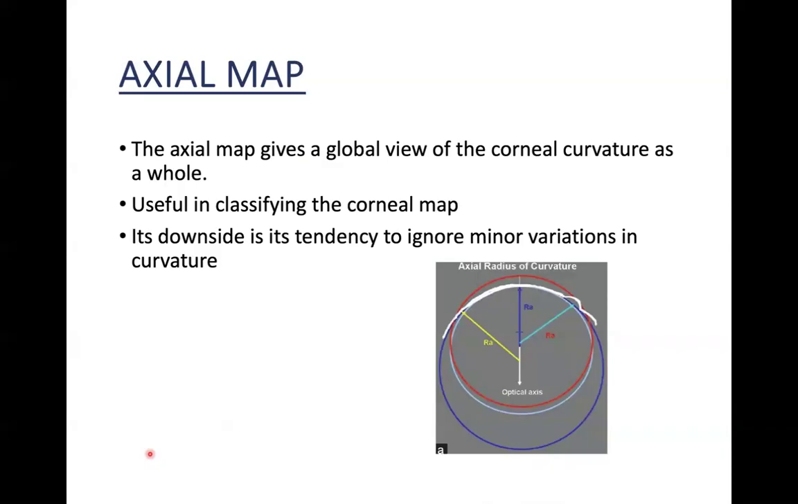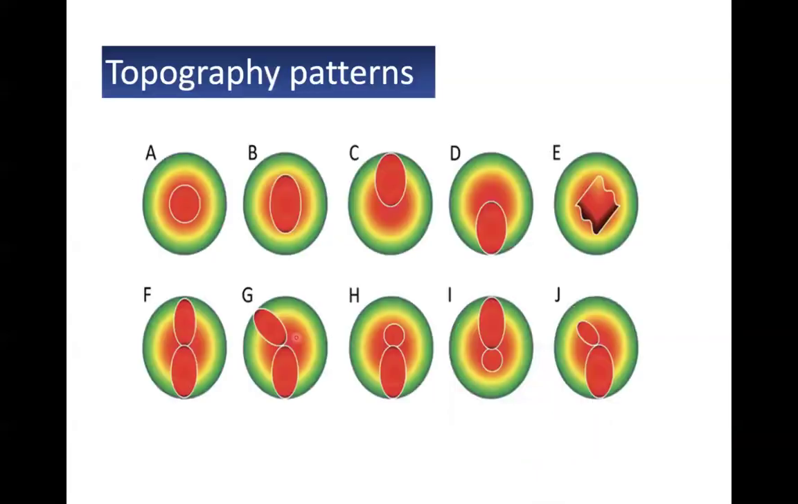So the axial map. What does it do? It gives us an overview of the corneal curvature. It has a downside, that is, minor variations can be missed in this axial or sagittal map. And in this map, we can see very different demonstrations. Like what we see here is a round pattern, an oval pattern. Then what is coming here is a superior steepening, followed by an inferior steepening.